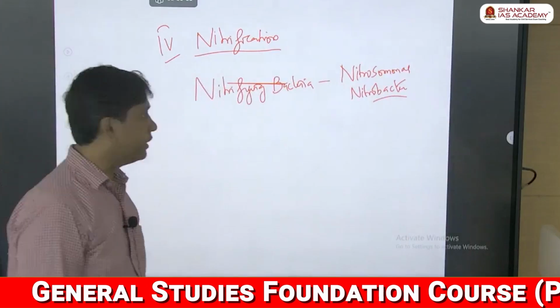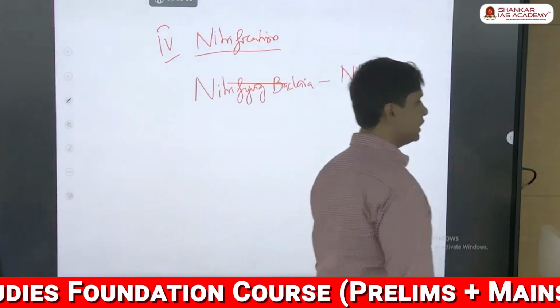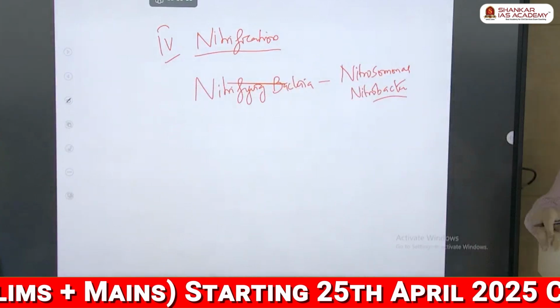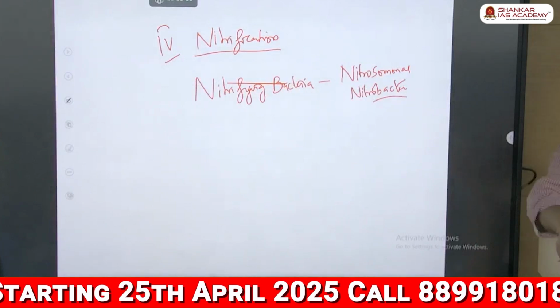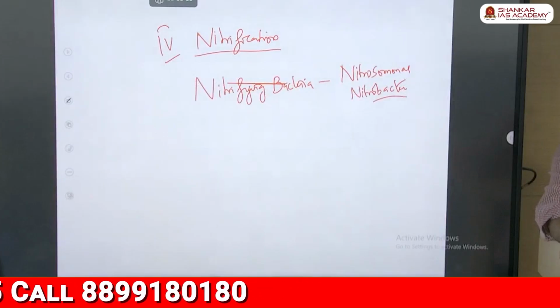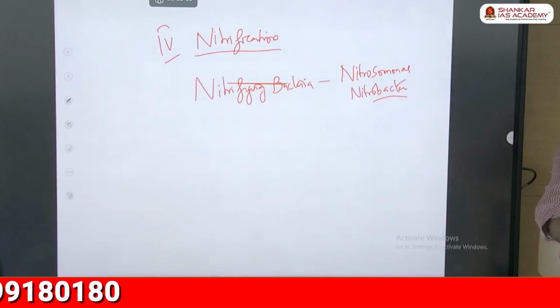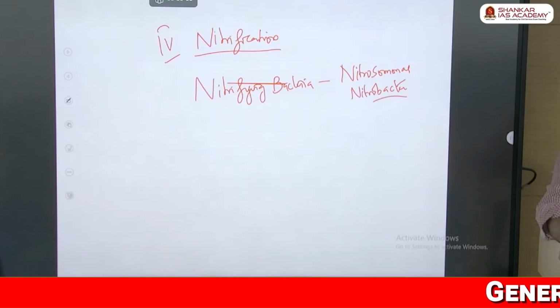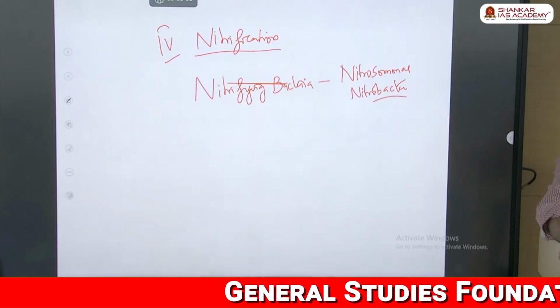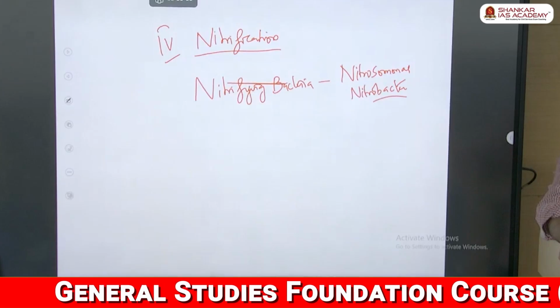So just make note. The nitrifying bacteria Nitrosomonas trap the escaping ammonia and convert it into nitrite.